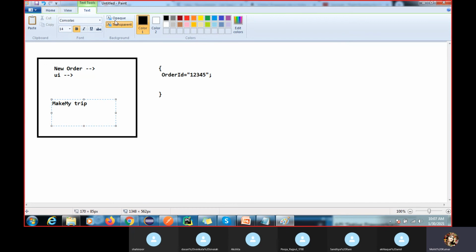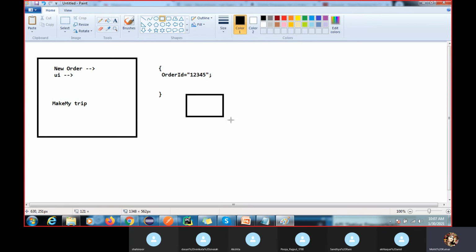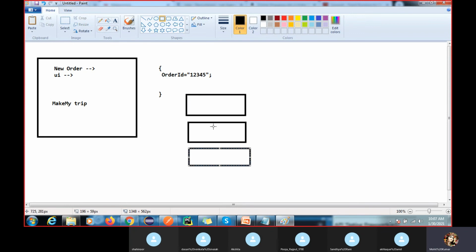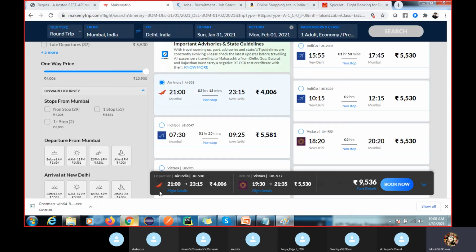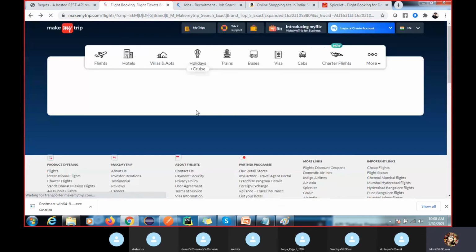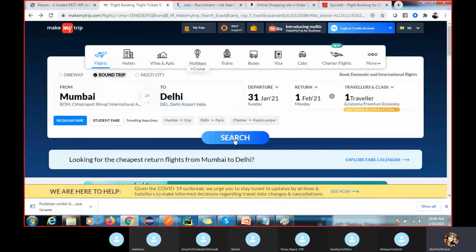When we are going to do integration, here we have MakeMyTrip, and here we have multiple applications, like SpiceJet, Indigo, or any others, right? So we are integrating with all these applications by using this API. Got it, right? So here we have the API logic. Okay, so when you are going to search, when you hit the request, or when you search here, what happens when I search this?